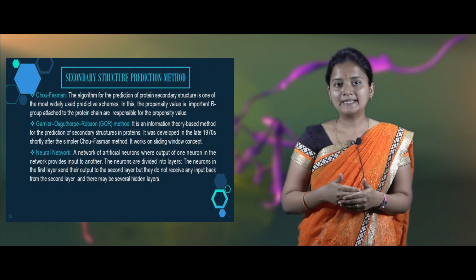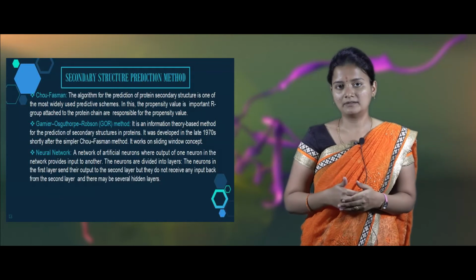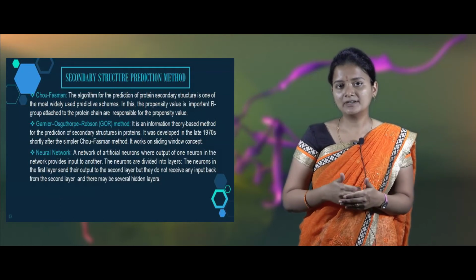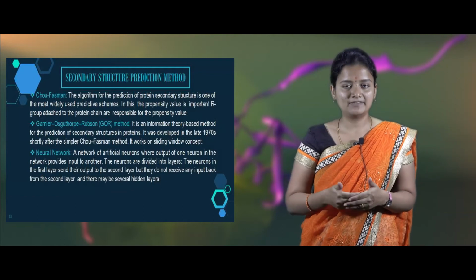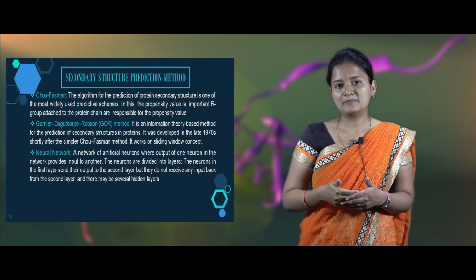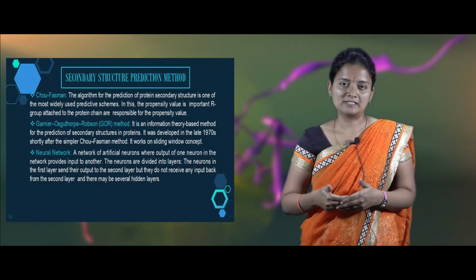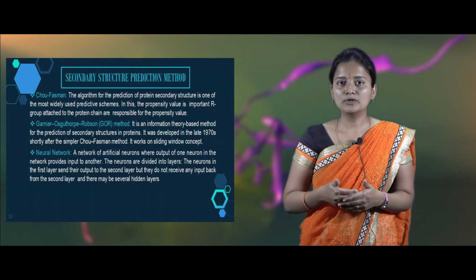The next method is the GOR method. This method is an information theory based method. It was developed in the late 1970s after the Chou-Fasman method. It is based on the sliding window concept. And the final method is the neural network method.